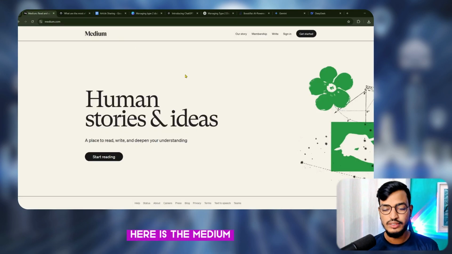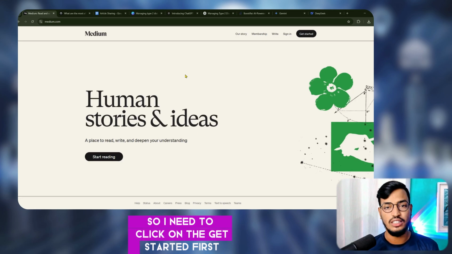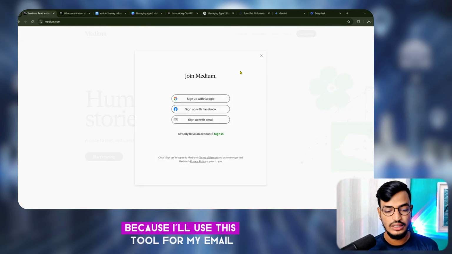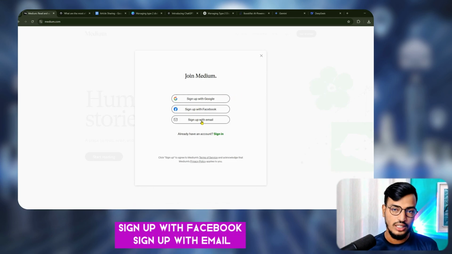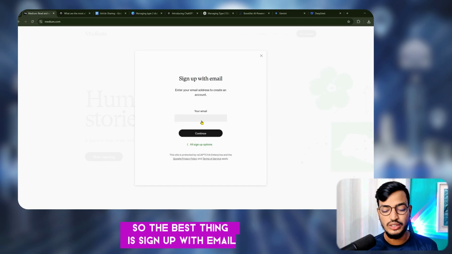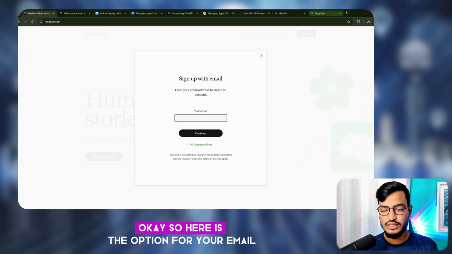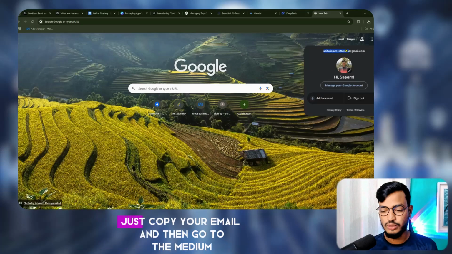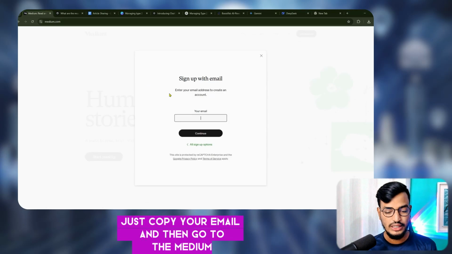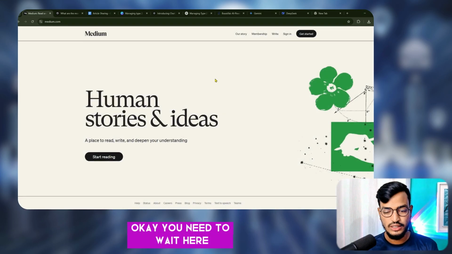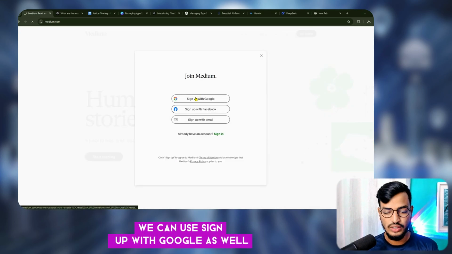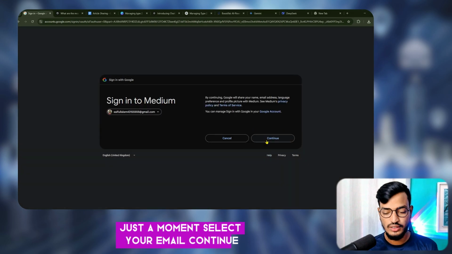Here is the Medium. So I need to click on get started first because I'll use this tool for my email. So get started, you can sign up with your email, sign up with Facebook, sign up with email. So the best thing is sign up with email. Okay. So here is the option for your email. Just copy your email and then go to the Medium, type your email, continue. Okay. You need to wait here. We can use sign up with Google as well. Just a moment. Select your email, continue.